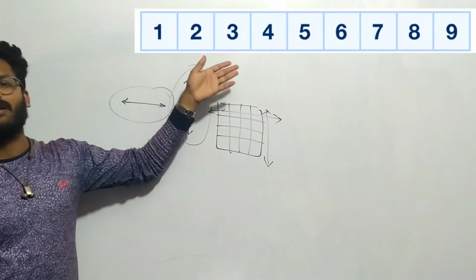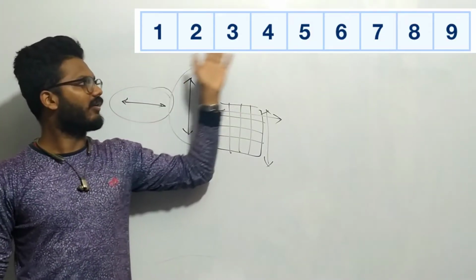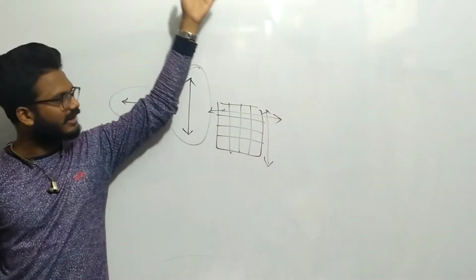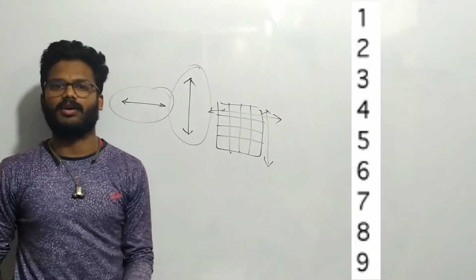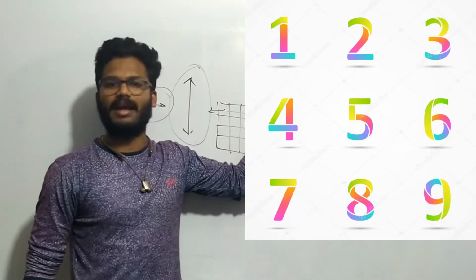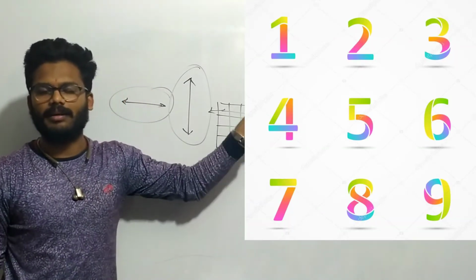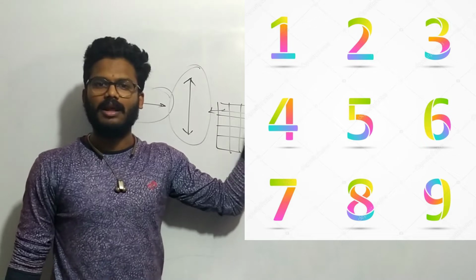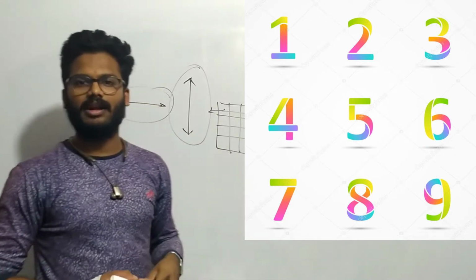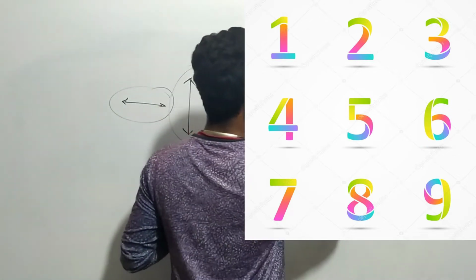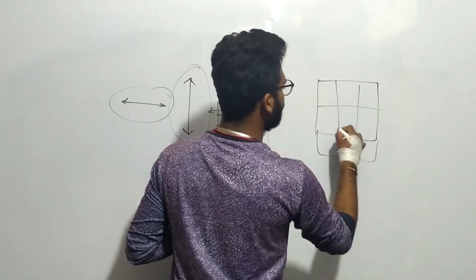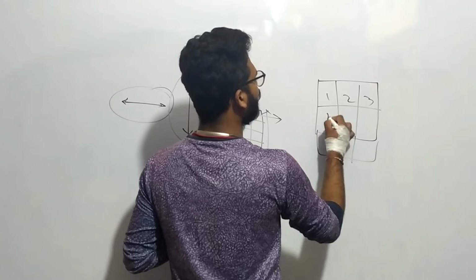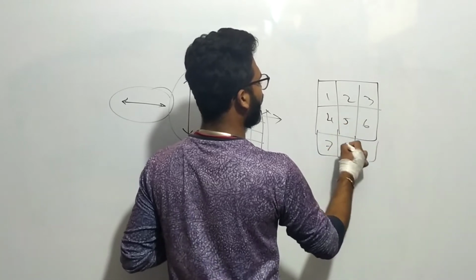If you see here, it is like a straight line: 1, 2, 3, 4, 5, 6, 7, 8, 9. And in the same way, in this diagram, the numbers are in a straight line form. Whereas, if you look at this diagram, how are they? We arrange the same numbers as rows and columns, right? Like 1, 2, 3, 4, 5, 6, 7, 8, 9.